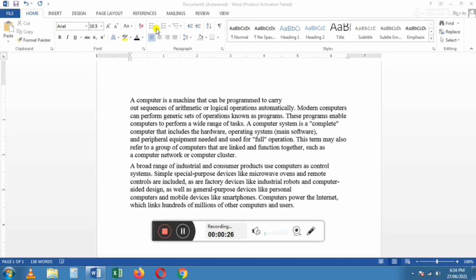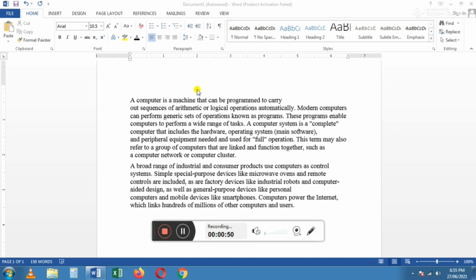This is the paragraph group. Alignment consists of four types: left alignment, right alignment, center alignment and justify. The left alignment is used to align along the left margin.